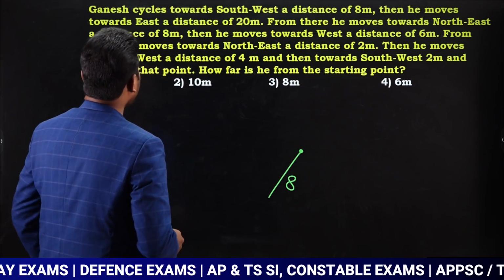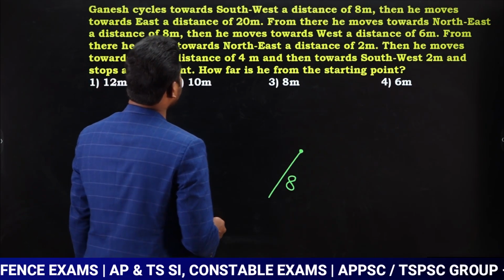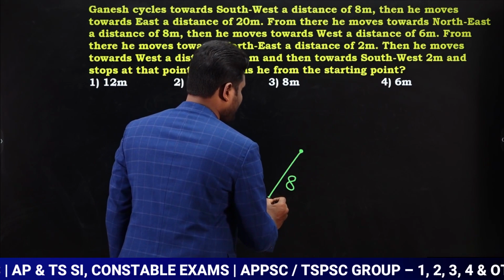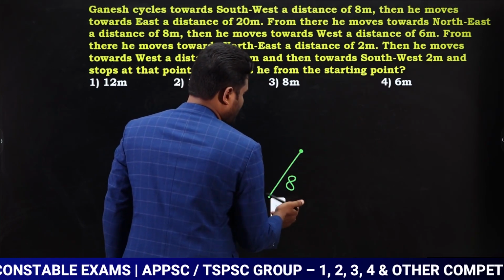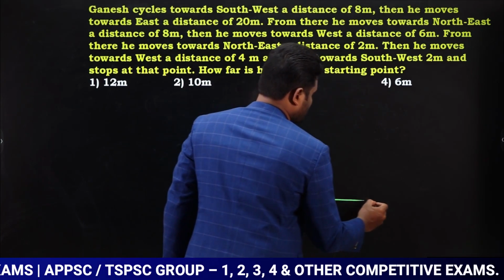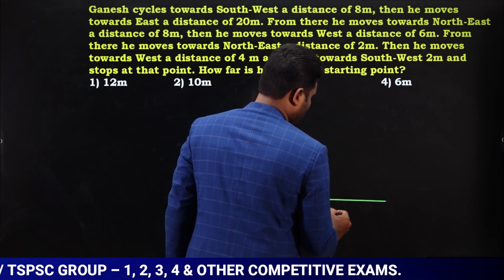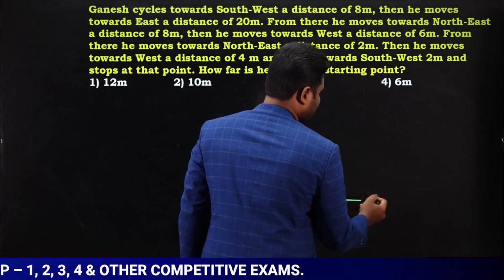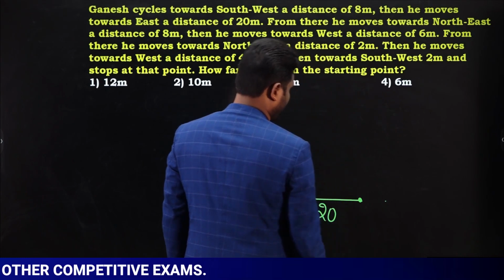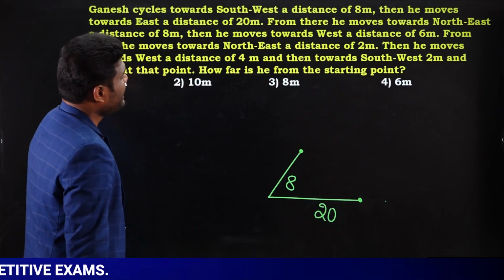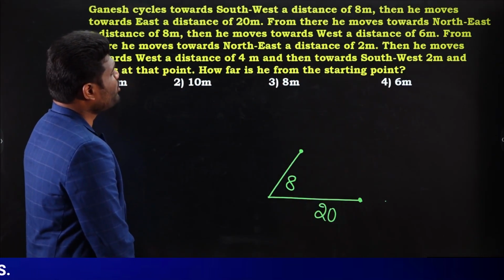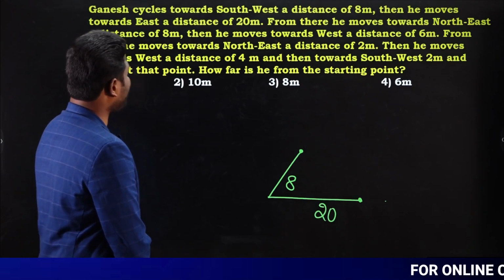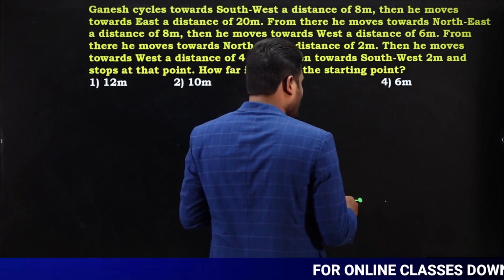Next, then he moves towards east a distance of 20 meters. From here he is moving a distance of 20 meters towards east. Okay. Let us say after 20 meters he is at this point. Okay. Next what happened? From there he moved towards northeast a distance of 8 meters. From here he is moving northeast.